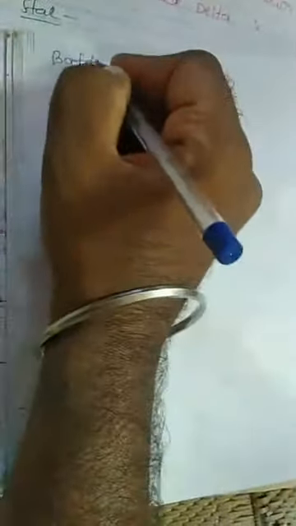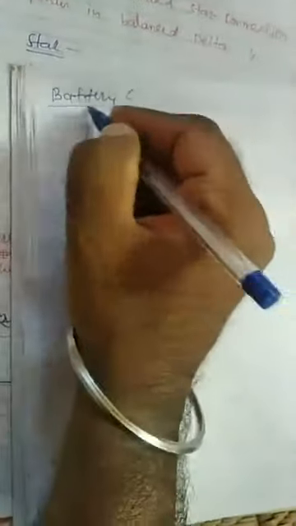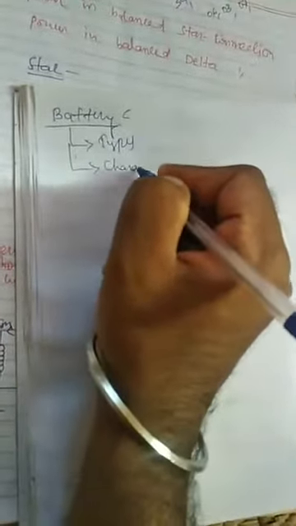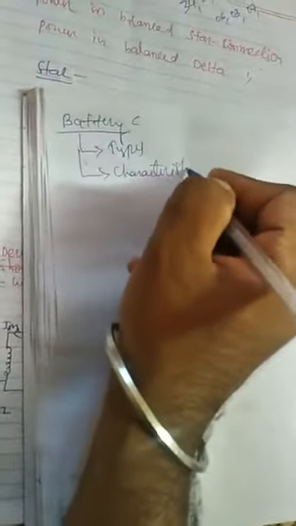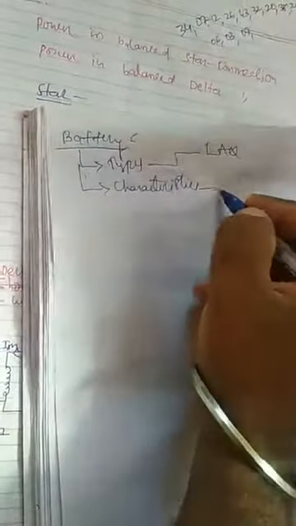One more important topic is battery characteristics. In battery they will ask types and they will ask characteristics. If they ask types, they will ask in LAQ. If they ask characteristics, they will ask in SAQ. Characteristics, if you write 4 characteristics, that's enough.